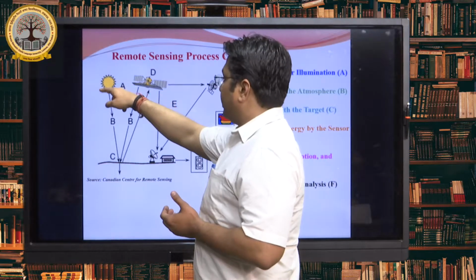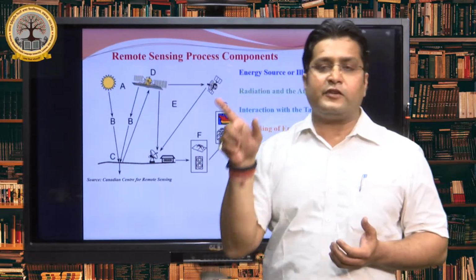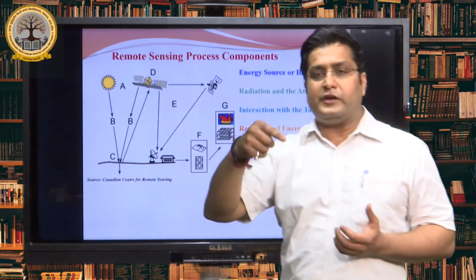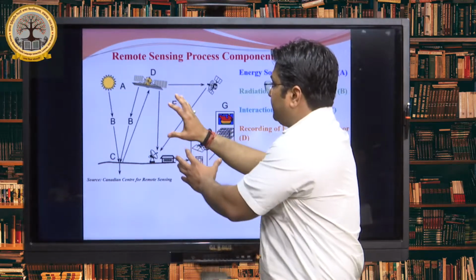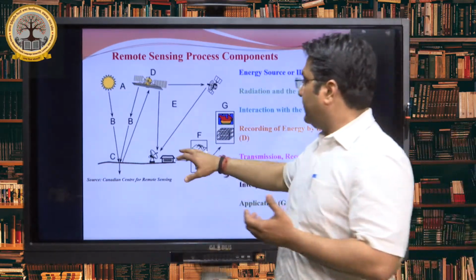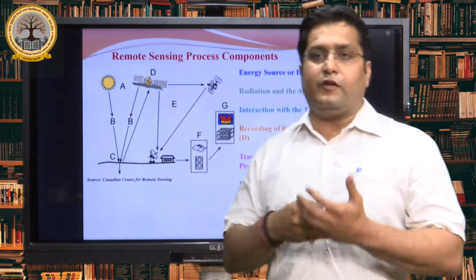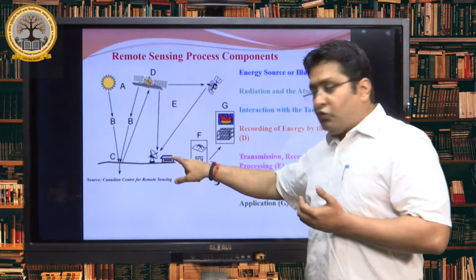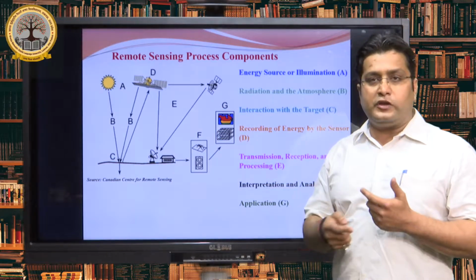So there is a source of energy, the radiation is coming, it interacts with the surface, and there is a transmission and a reflection process. Our satellite, which continuously revolves around the surface, and there is a receiving station. The satellite continuously sends signals to the receiving station, and we get the data. Scientists continuously process the data in digital form, and that digital data is produced in pictorial form, to be used by the interpreter, those who want to use the remote sensing data.